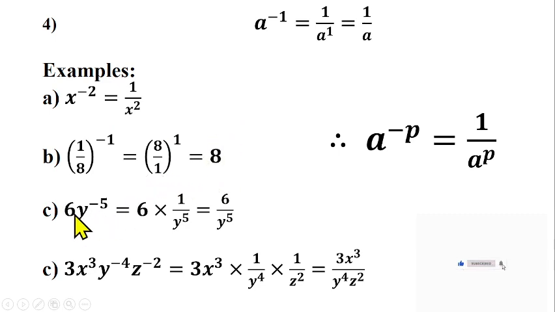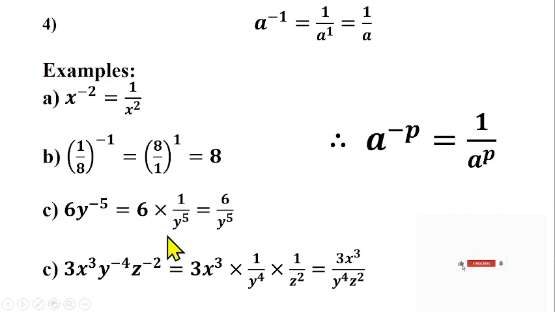Let's look at the next question. You're having 6y raised to power minus 5. This raised to power minus 5 is affecting this y only, it's not affecting 6. So that means this can be written as 6 times, if you interpret this y raised to power minus 5, what does it mean? It means inverse of y raised to power 5, which is what you're having here. Inverse of y raised to power 5.